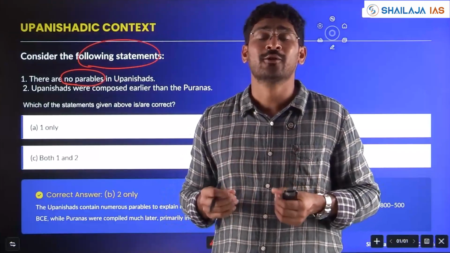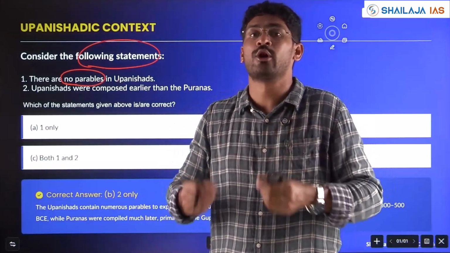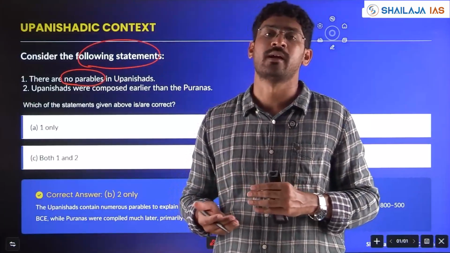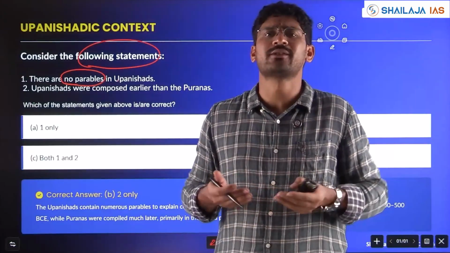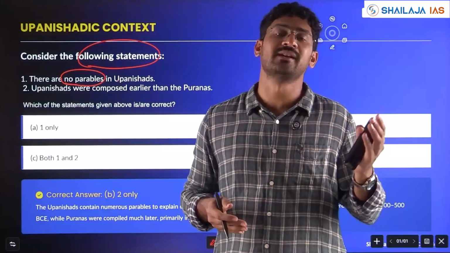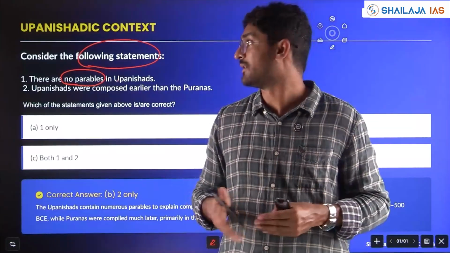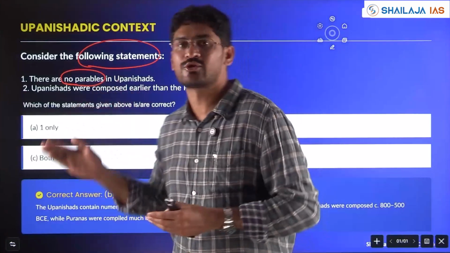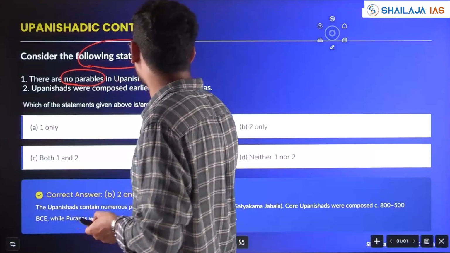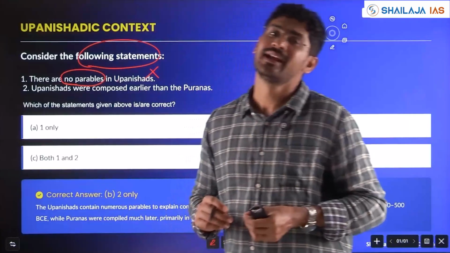While answering, the Guru might have told stories, or the writings might be in terms of stories also. For example, Jataka tales were all stories. Upanishads were there even before Buddhism and Jainism came. So normally parables or stories must have been there in the Upanishads. There are no parables in Upanishads would be an extreme statement.